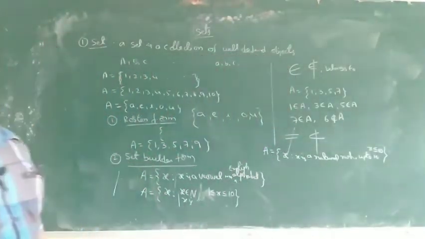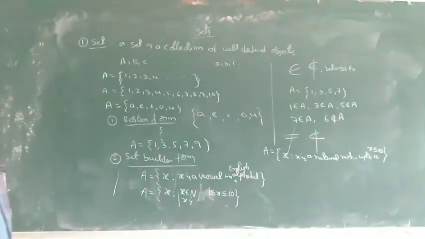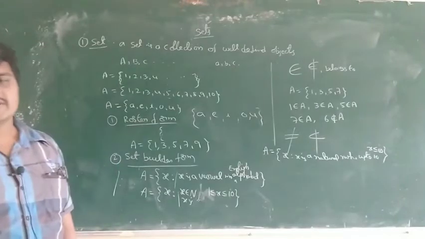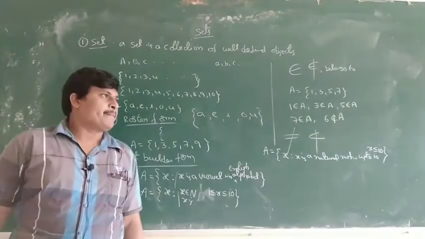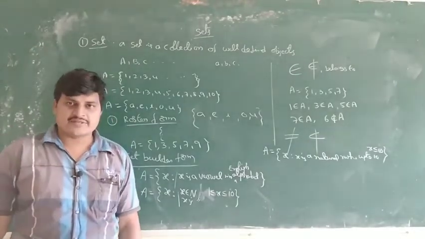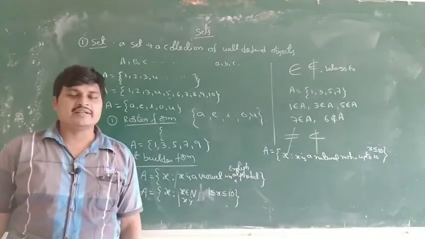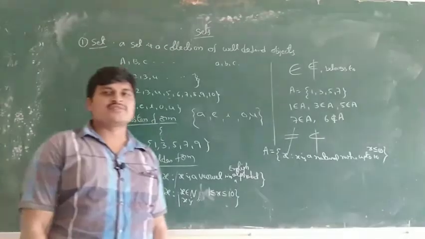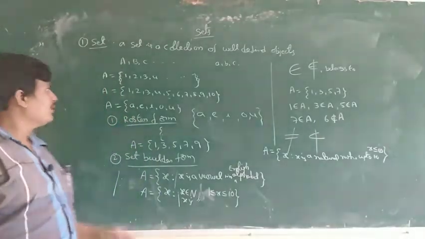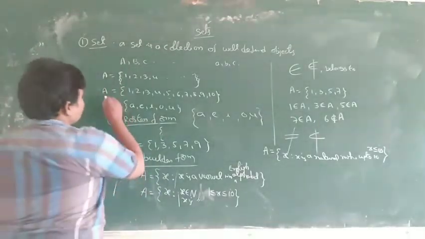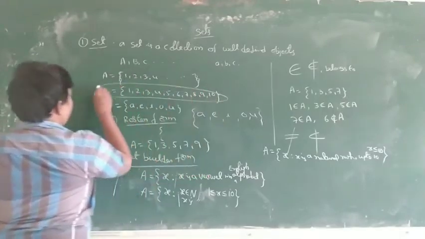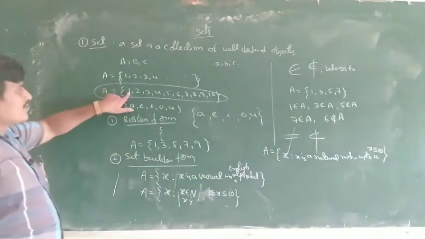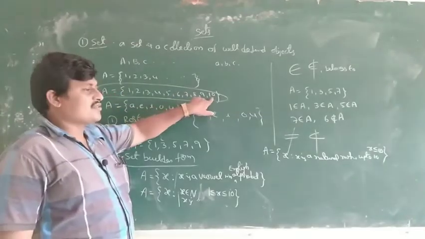This is next: finite set and infinite set. What is a finite set and an infinite set? A set containing defined, countable elements is finite. For example, this is a finite set because the first number is there and the last number is also there.